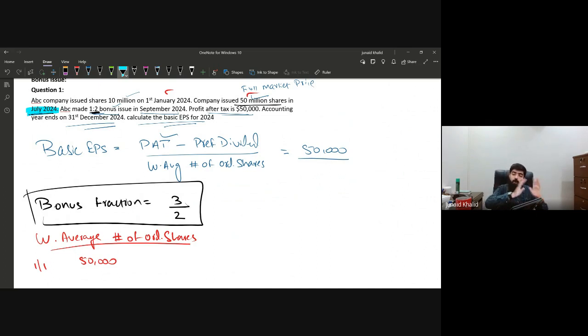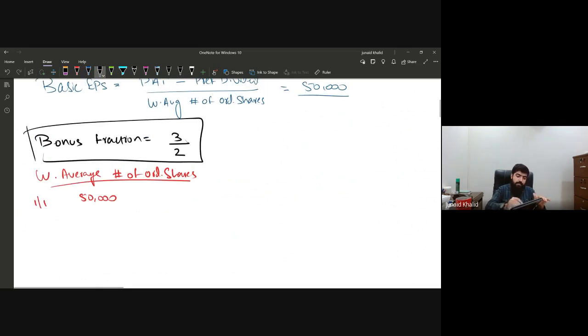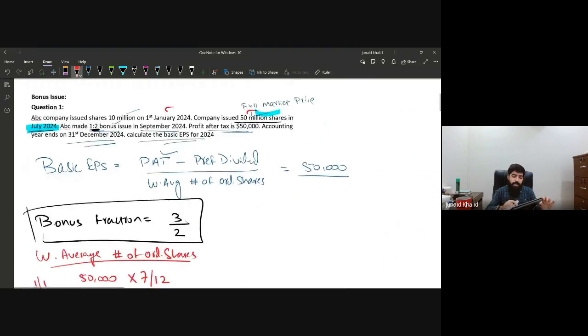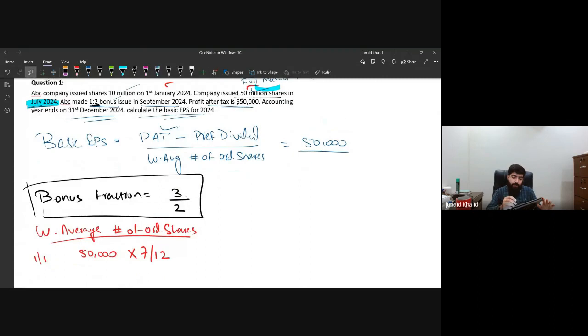Now what we are going to analyze is for how many months these shares were in issue. We just calculated that from January till the end of July, that is for the period of 7 months, the shares were in issue. So multiply by 7 and divide by 12. Now what happened after that? Sorry, it was 10 million. My bad. It was 10 million.